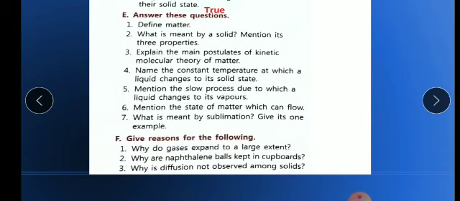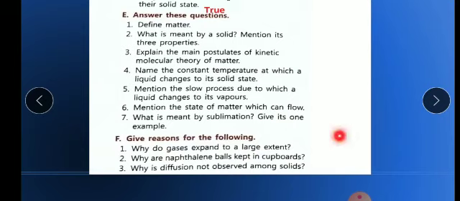That's why their kinetic energy is very low due to the closely packed molecules. So you can write this point. A few questions I will send you so that you can write nicely.